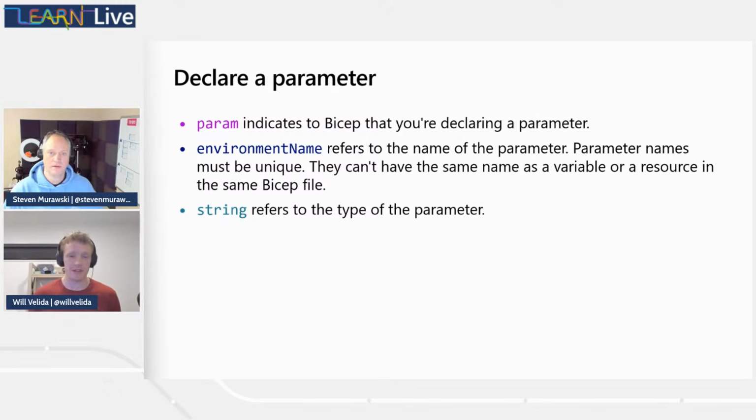And then string refers to the data type of our parameter. We'll talk a little bit later about what kind of data types we can use for our parameters. But essentially, you'll have your param environment name string. So param is a parameter, environment name is the name of that parameter, and then string is the data type of that parameter.